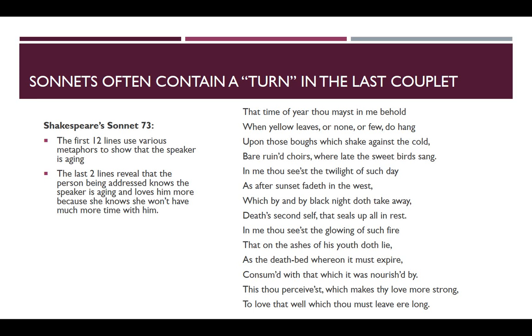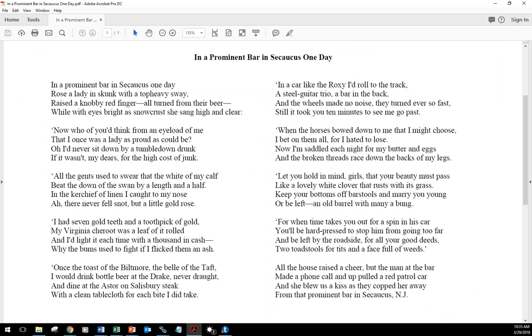I like to use In a Prominent Bar in Secaucus One Day too, because this poem shows us an interesting thing about shifting in structure. If you remember this from earlier in the semester, we have the woman describing her previous life, and we have some shifts. We have the first and last stanza, which are separate because they are not the woman speaking, they are a patron in the bar speaking.